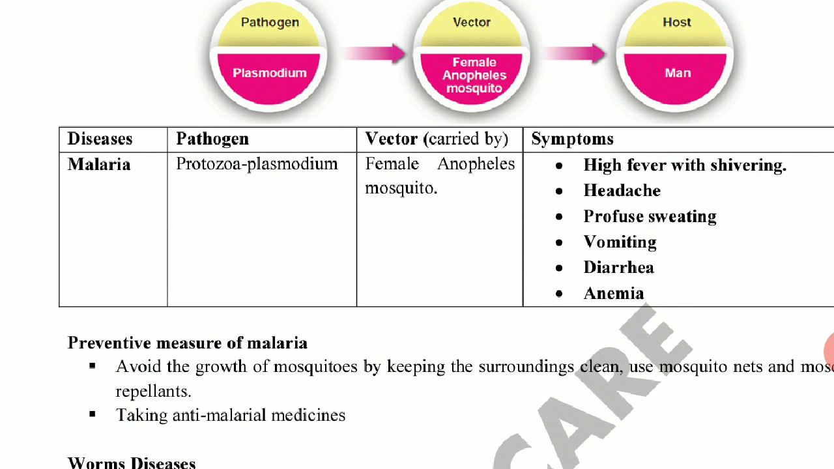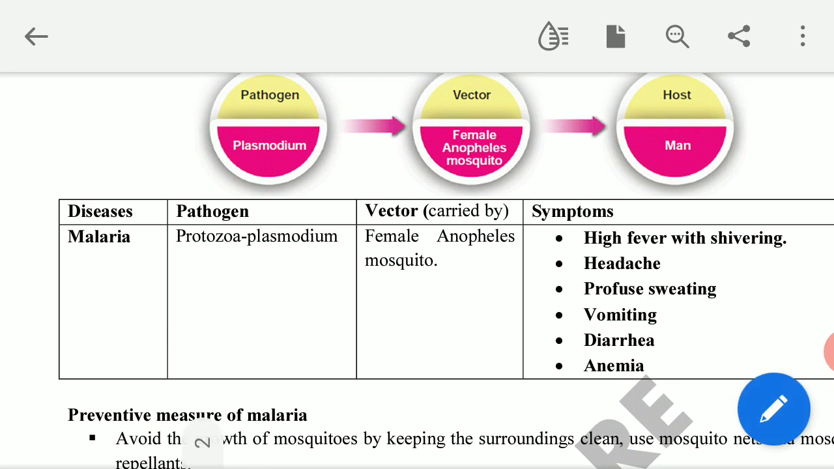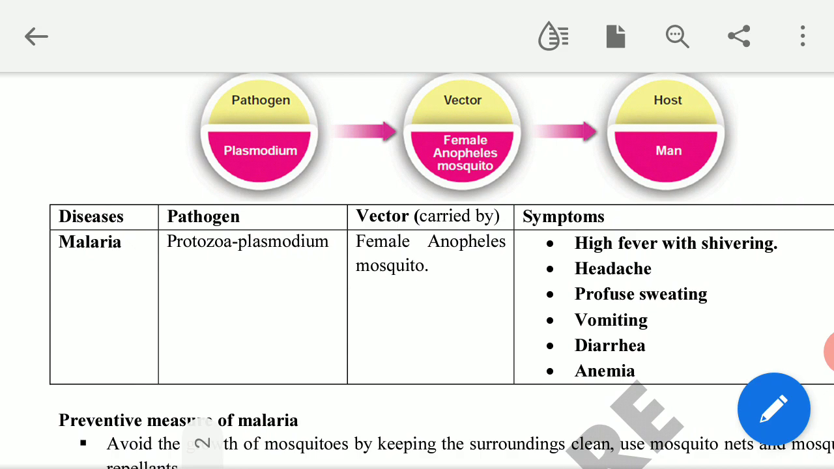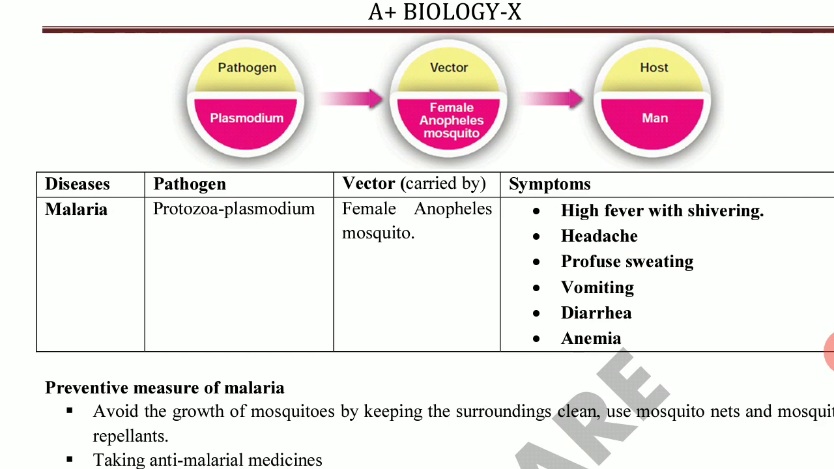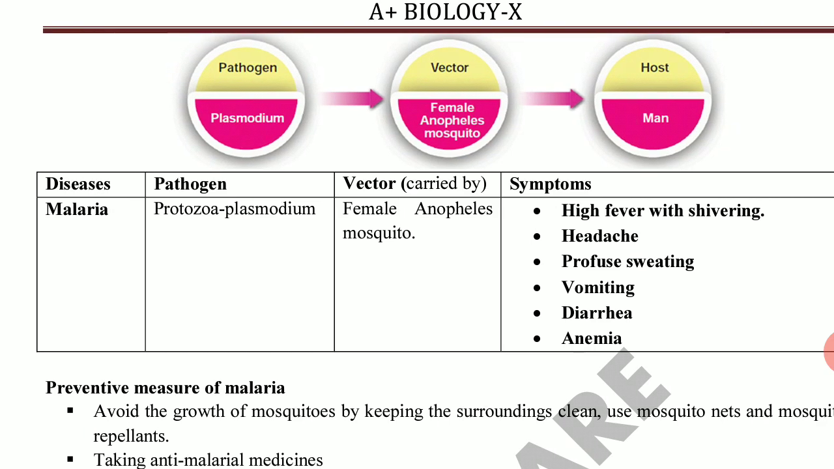Name of the protozoa is Plasmodium. Plasmodium is the protozoa which creates malaria. Then mode of transmission. It is coming through female Anopheles mosquito. Female Anopheles mosquito is the carrier vector. I explained to you earlier the vector.